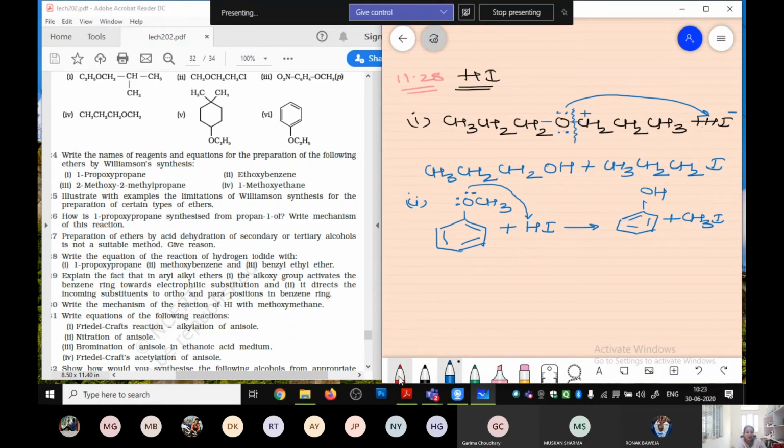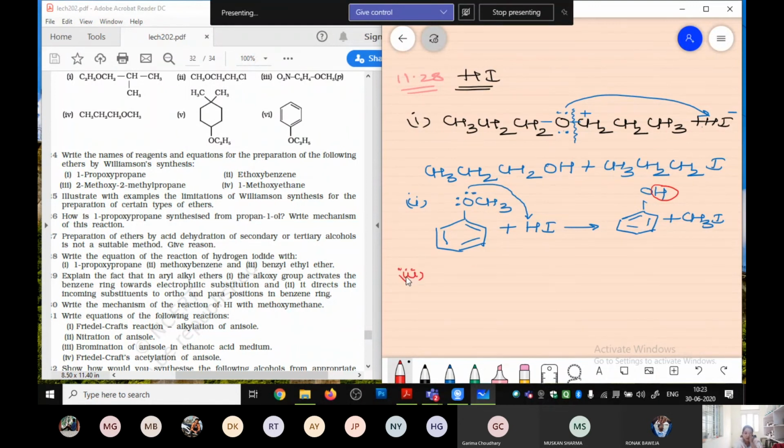Reason being that we have already done that if from the phenol this hydrogen is removed, then what will this become? It will be your phenoxide ion, and phenoxide ion is stable compared to the alkoxide ion. Got it? Therefore, these will be our products on reaction with hydrogen iodide.